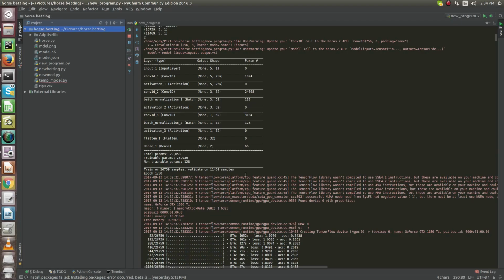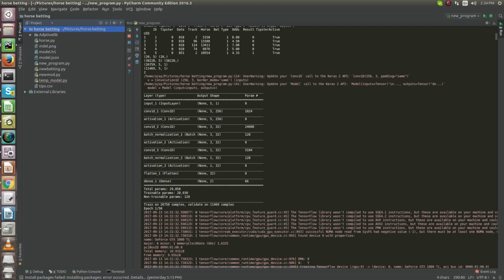I'll explain some of the basic concepts of these layers. Like the convolutional neural network: we have 256 filters, and the total number of features is 5. The number of parameters being trained is 1024. Let me give you an example of how these parameters are calculated.